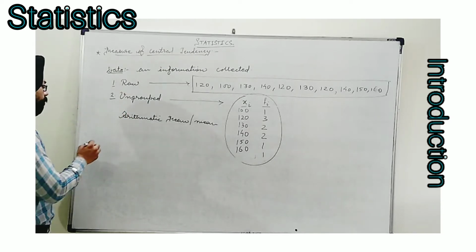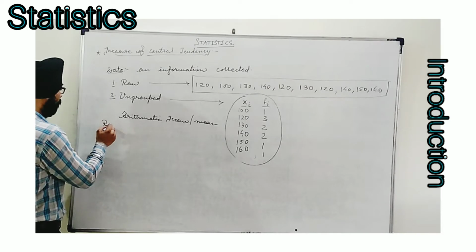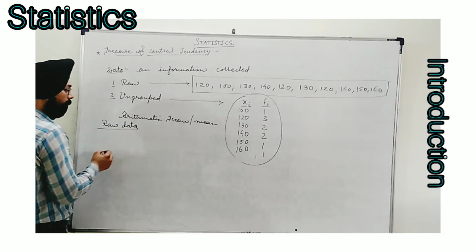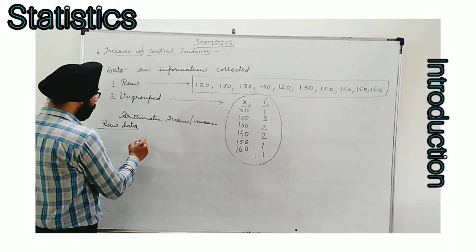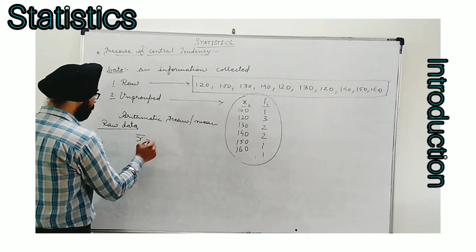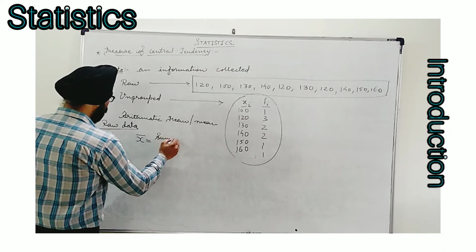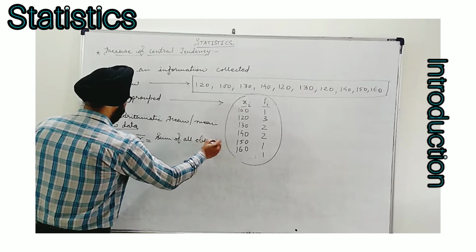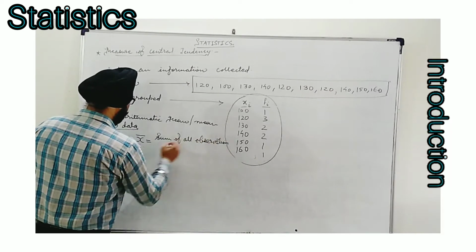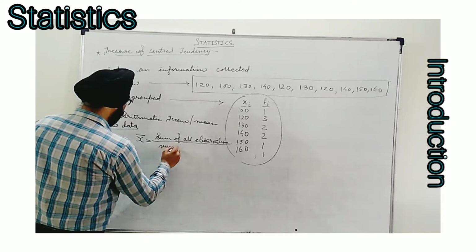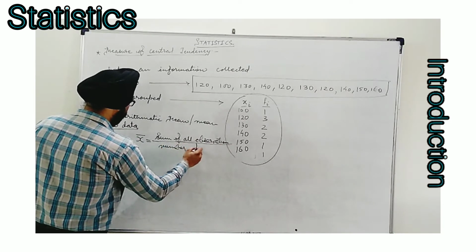What is the formula for raw data? When raw data is given, a simple formula to find arithmetic mean, denoted as x bar, is given as sum of all observations divided by number of observations.